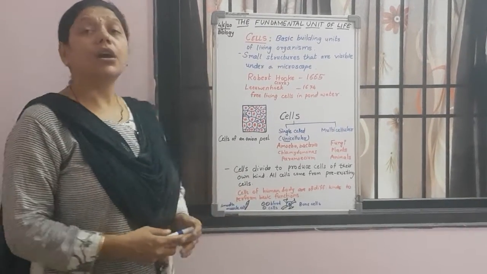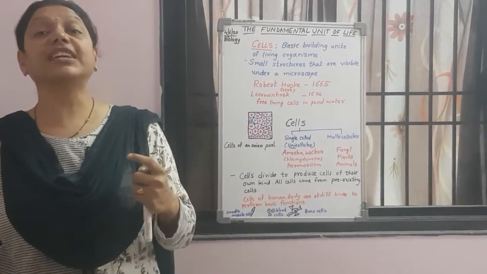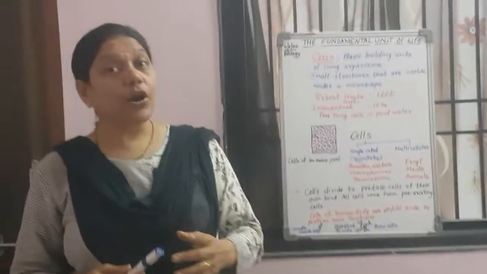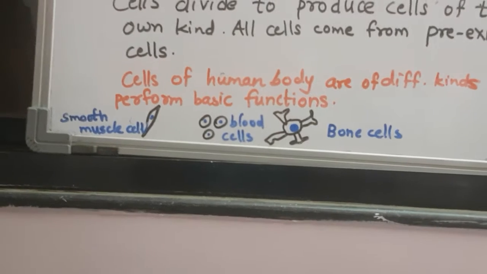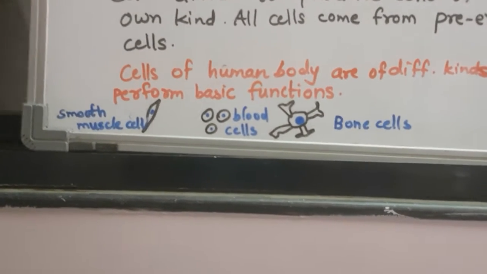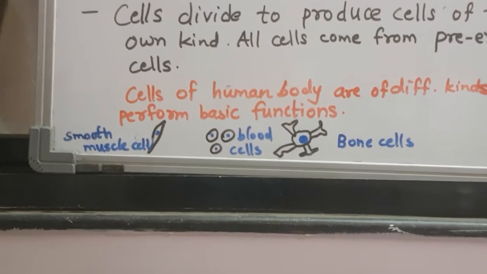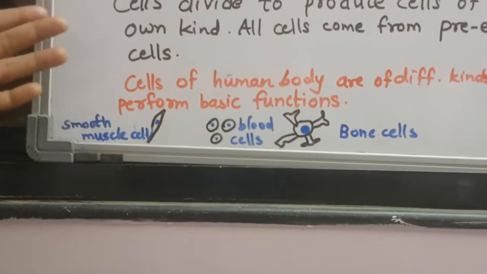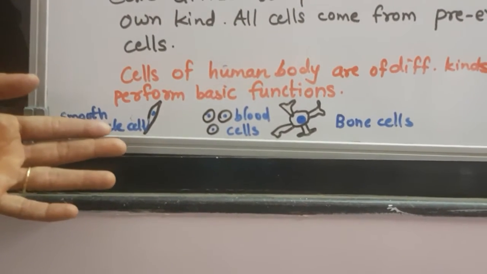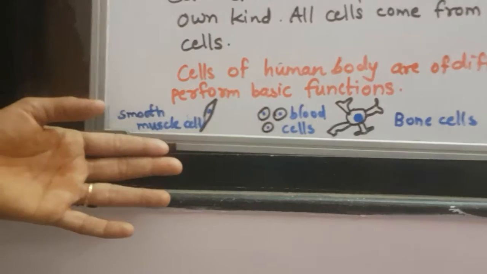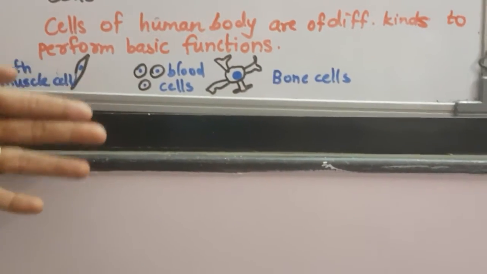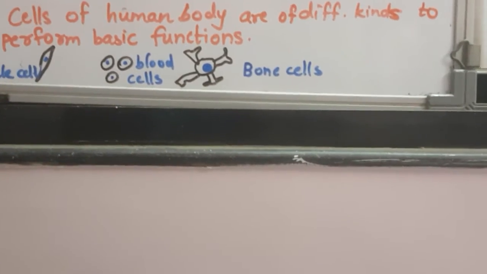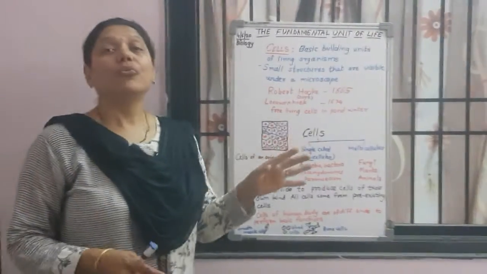The human body is made up of different kinds of cells, and cells perform different functions. For example, we have smooth muscle cells, which work for the muscles. We have our blood cells, and there are different types of cells in the bone too.